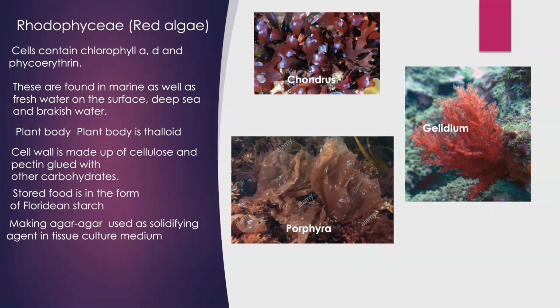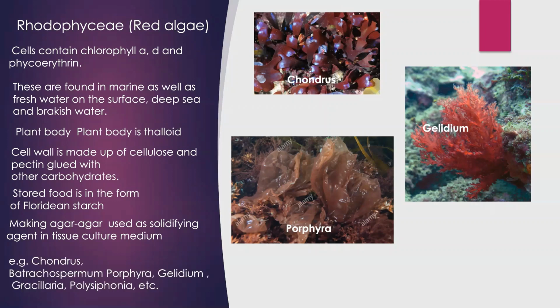Okay. Now examples of Rhodophyceae. For example, Chondrus, Batrachospermum, Porphyra, Gelidium, Gracilaria, and Polysiphonia. All these are the members of Rhodophyceae.